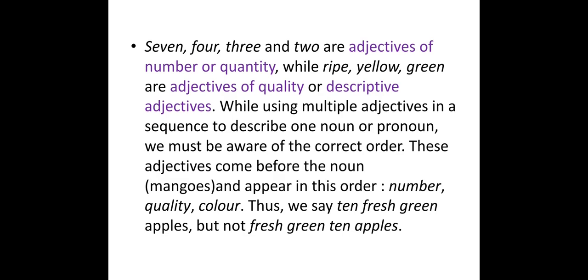Here, 10, first we have used the number. Fresh is the quality of the apple, right? And green is the color of the apple. So number, quality and color, this way we have to use them in a sentence. Not like fresh green 10 apples, this is wrong. So always keep in mind, when you are using this kind of adjectives in a sentence, first add the number, then quality and then color. I hope you understood this paragraph.